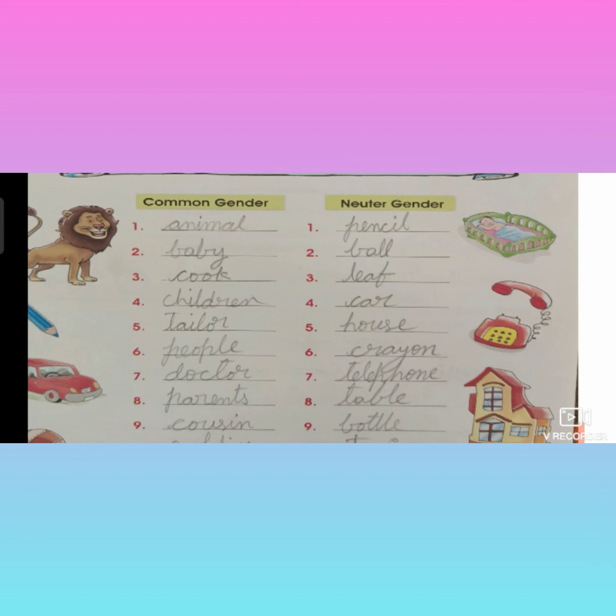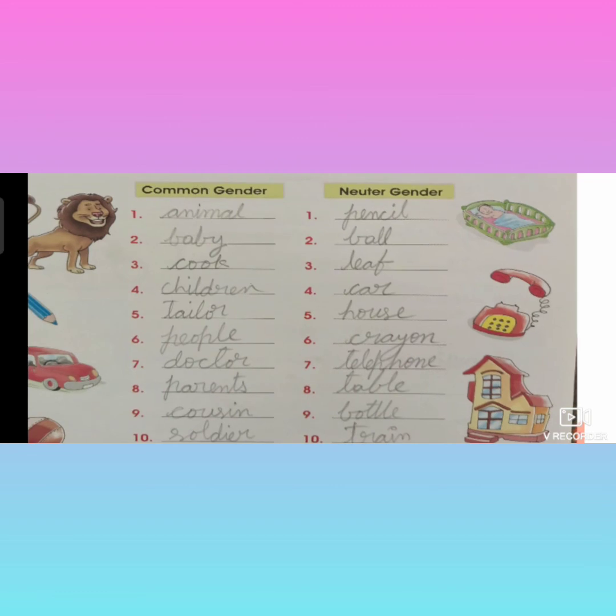Understood, children? Once again, I am repeating. Write neatly, carefully and listen. First one, animal. Second one, baby. Third one, cook. Fourth one, children. Fifth one, tailor. Sixth one, people. Seventh one, doctor. Eighth one, parents. Ninth one, cousin. And tenth one is soldier. All these are common gender. They may be both male and female, so they are called common genders.